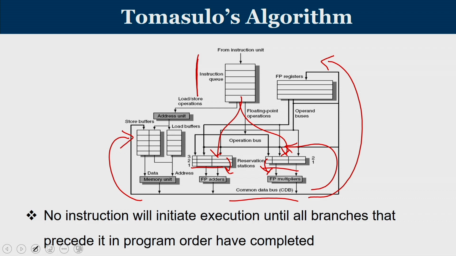We have seen that no instruction will initiate execution until all branches that precede it in the program order have completed. If the reservation station associated with a functional unit is not free, it is considered a structural hazard and issue will be blocked. Once the issue is blocked, all other pending instructions are also blocked.